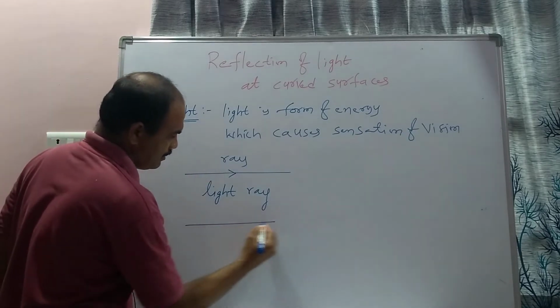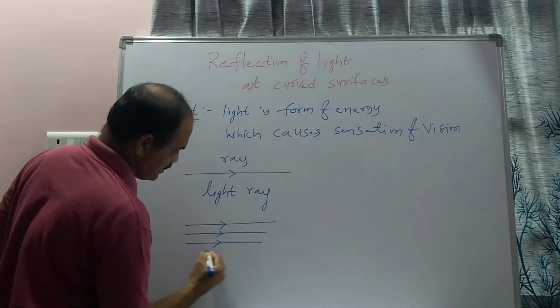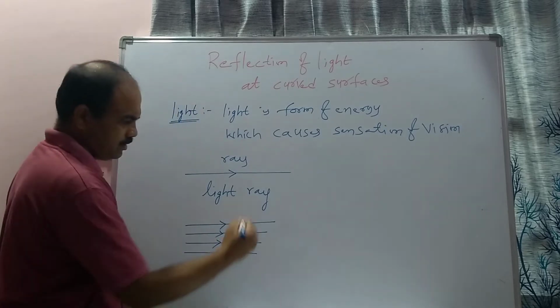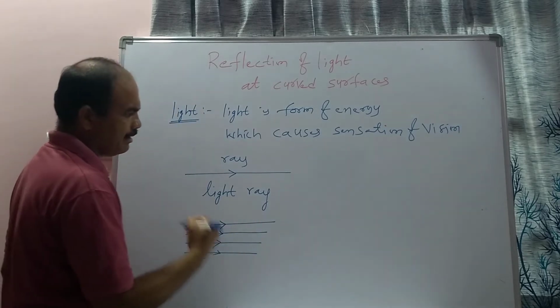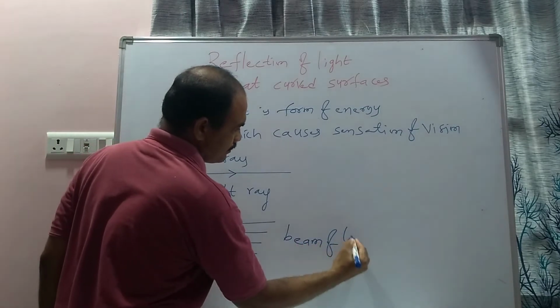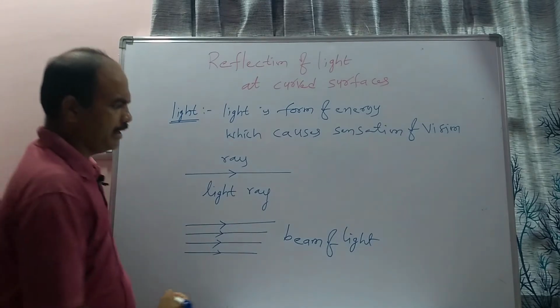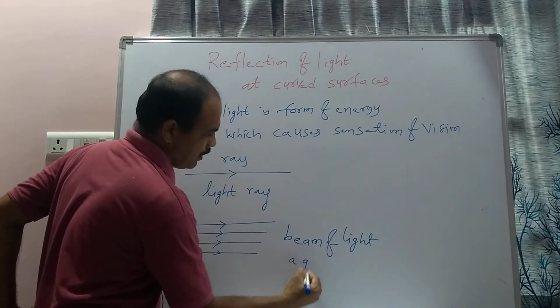A group of light rays, for example these 3 or 4 light rays, is called a beam of light. What is a beam of light? A group of light rays.